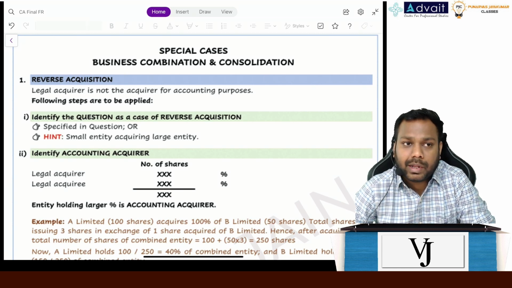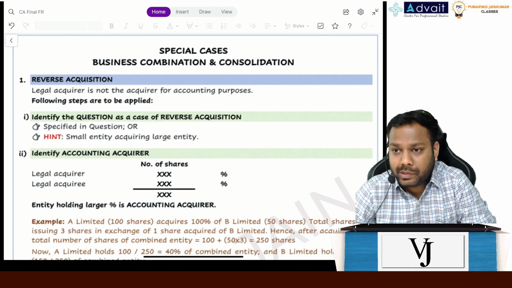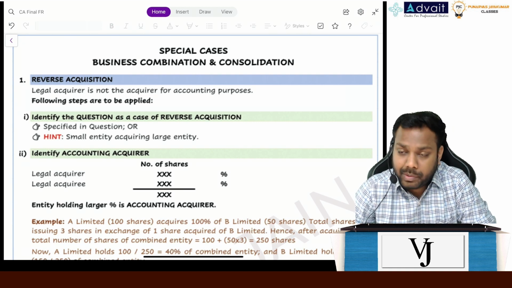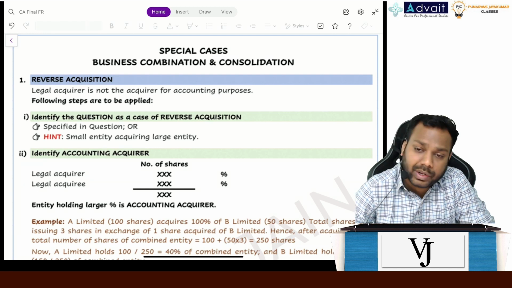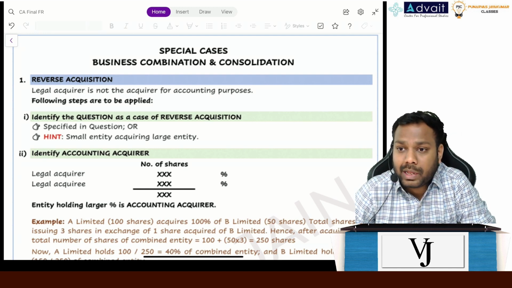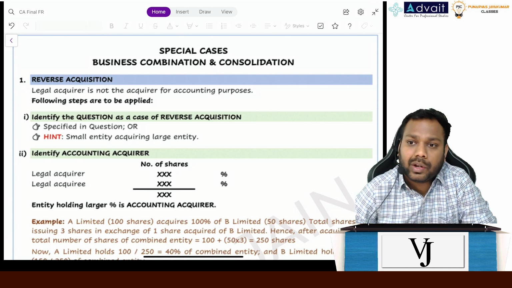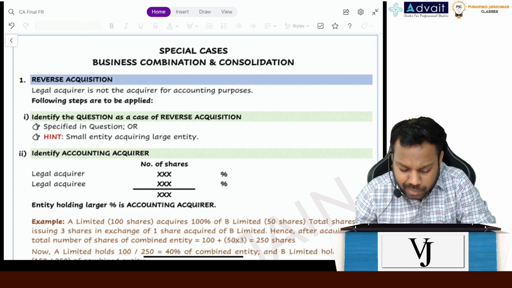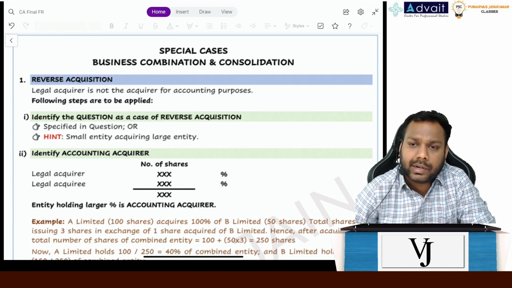The next example can be self-generated assets which didn't satisfy the recognition principle, but in business combination they are satisfying the recognition principle, and hence we are required to recognize that, right? Another exception is from a contingent liability perspective. Though we are required to only disclose that in SFS, in CFS we will recognize a provision on contingent liability. So like this we discussed multiple points regarding net assets.